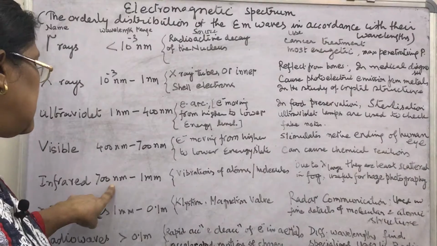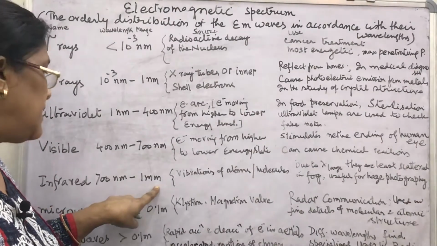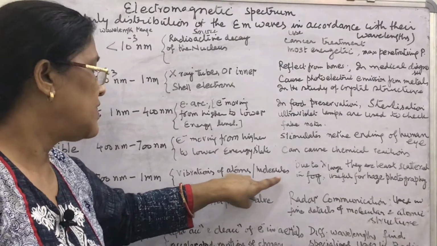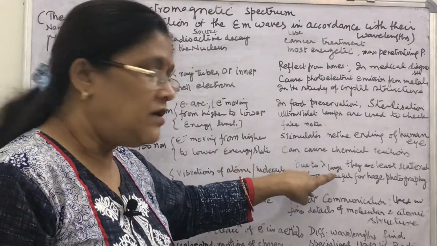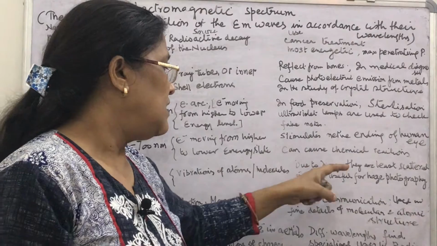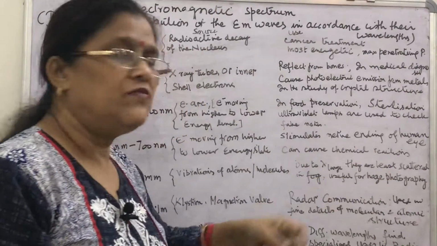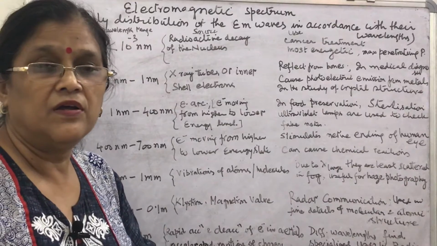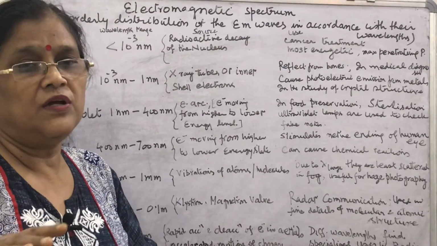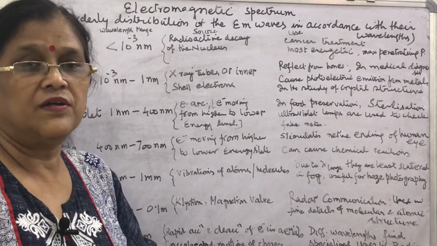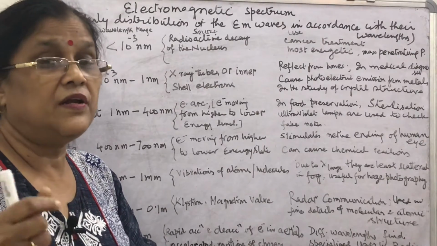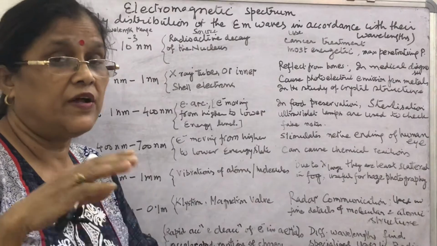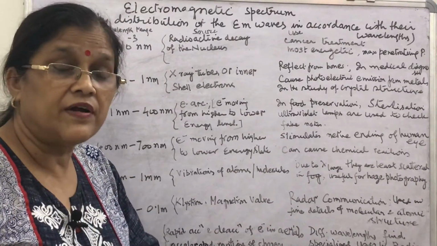Infrared radiations: 700 nanometer to 1 millimeter. They are produced by vibrations of atoms and molecules. Due to the large value of wavelength, they are least scattered in fog, so they are useful in haze photography. Other uses you know, such as the greenhouse effect. Infrared radiations cause tanning also. Infrared radiations have a heating effect.